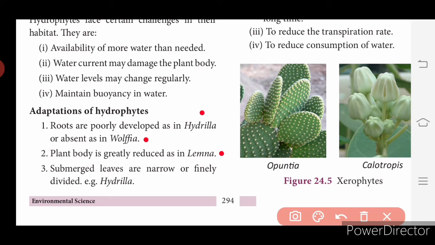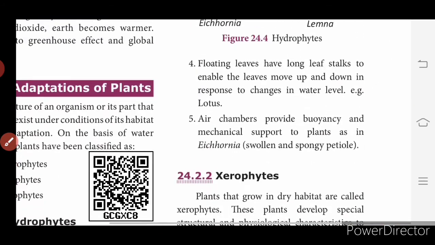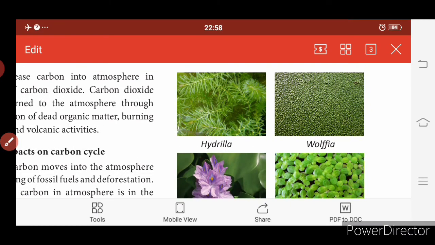You can see only the outer part, that is the leaves. The submerged leaves are narrow or finely divided. The example is hydrilla. The pictures are given on the same page. Let me see the picture, so you will get an idea when you see it. See, hydrilla. Hydrilla's roots are poorly developed.